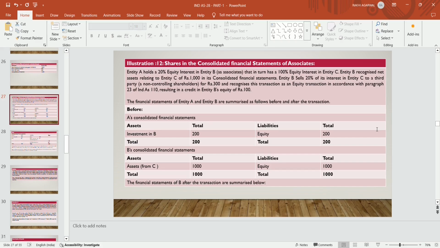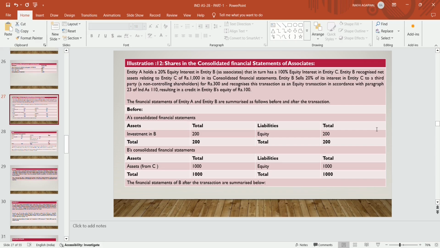A Limited holds a 20% equity stake in B Limited. So B Limited becomes an associate of A Limited, and B Limited holds a 100% stake in C Limited. C Limited is a subsidiary of B Limited. B Limited becomes the holding company of C Limited. Firstly, B Limited prepares consolidated statements as per Ind AS 110. B Limited is an associate of entity A, so A Limited will not consolidate C Limited's balance sheet.